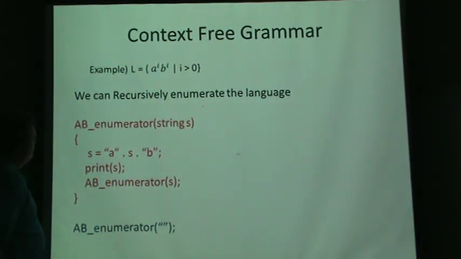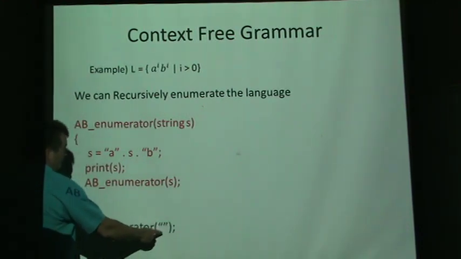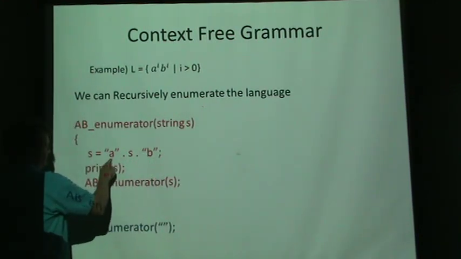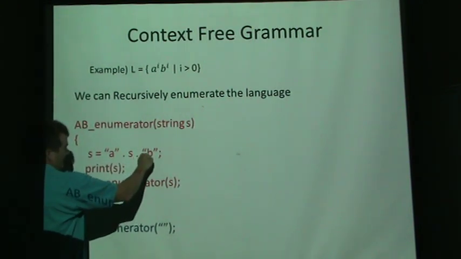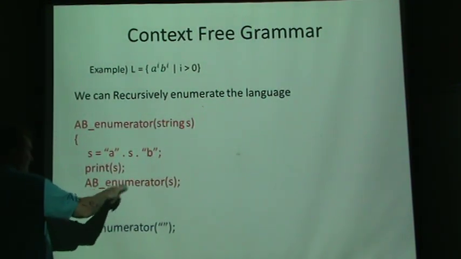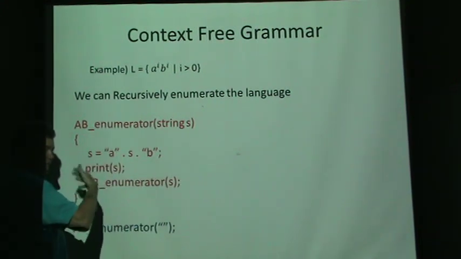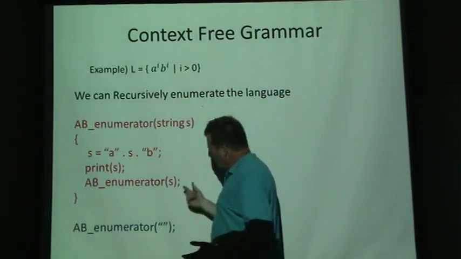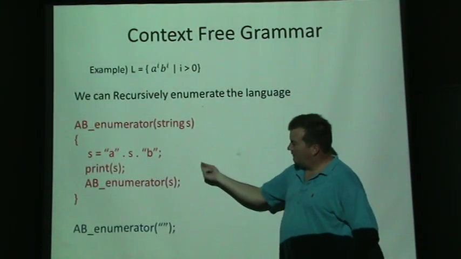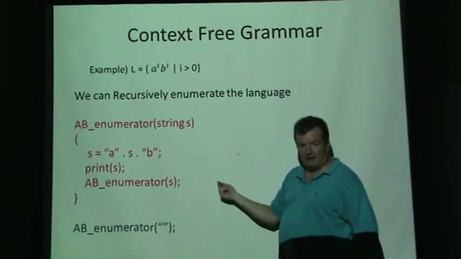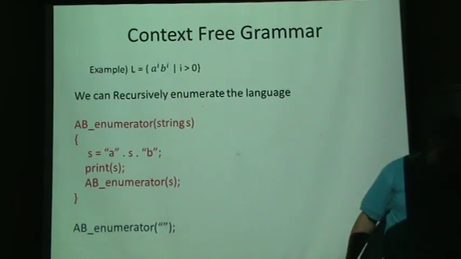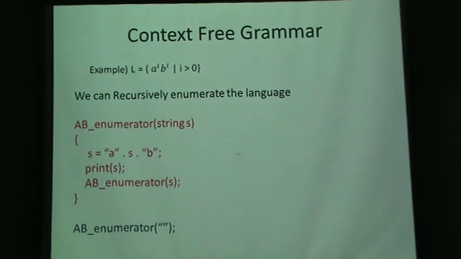Okay, and I'm just doing this to show that we could recursively enumerate this language. We call this the AB enumerator. We start with a blank, and the string S comes in, we put an A in front of it, concatenate a B after it, and we print it out. And then we call it again. And it puts an A in front of that input and a B after it and prints that out. This program will print out AB, then AABB, AAABBB, and just go on forever. So we can recursively enumerate this language.